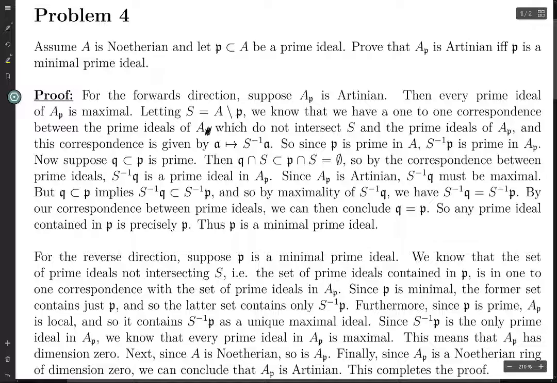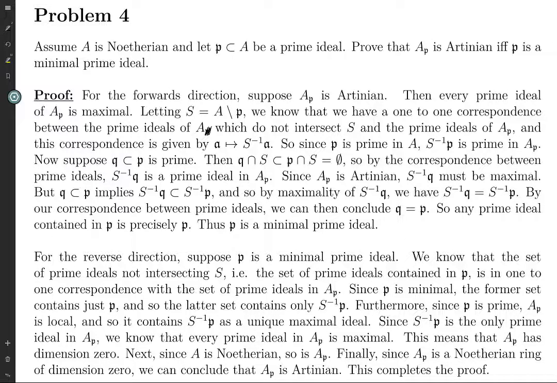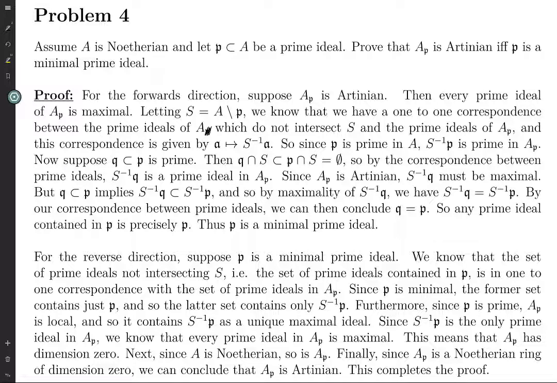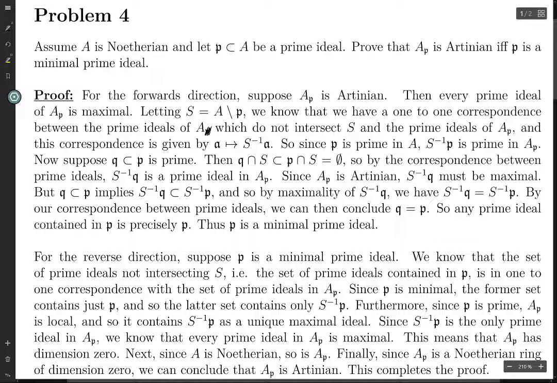But look, S inverse Q is maximal, and so it must be that either S inverse P is all of S inverse A, which is not going to be the case, because if S inverse P is all of S inverse A, then P equals A. And then A localized at P, you're localizing at A set minus A. It doesn't even make sense when P is equal to A. So since S inverse P is not the entire ring, it must be S inverse Q because of the maximality of S inverse Q.